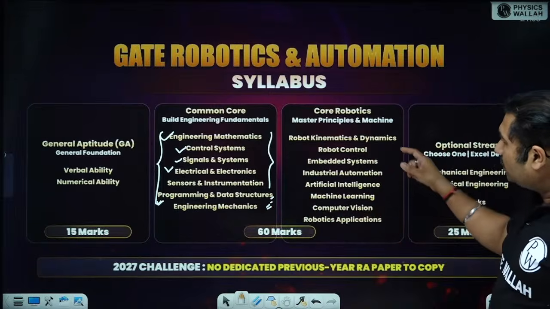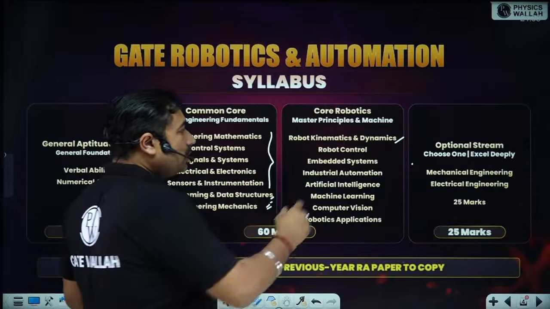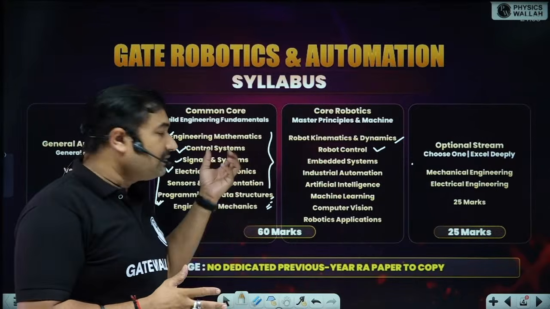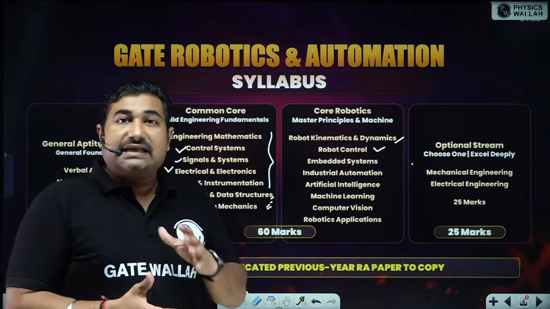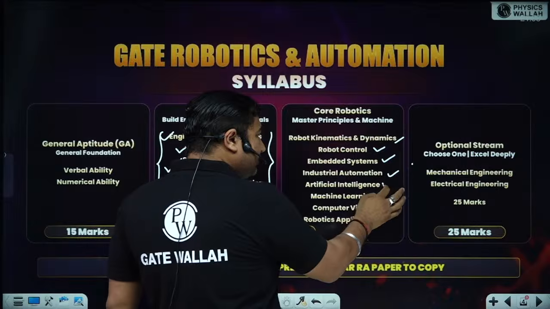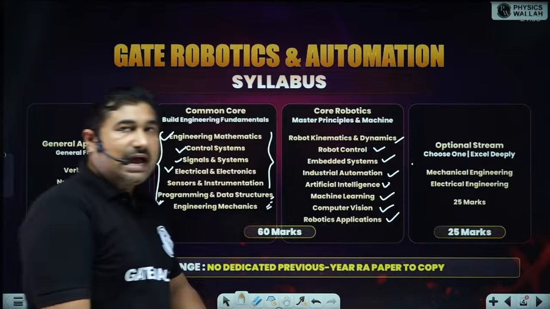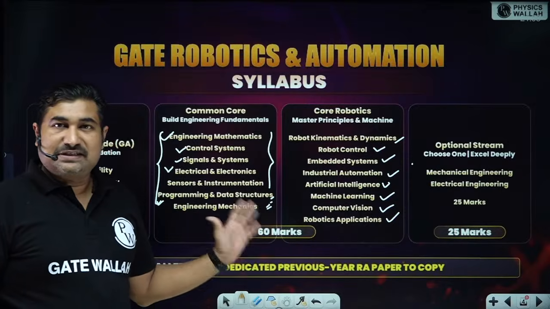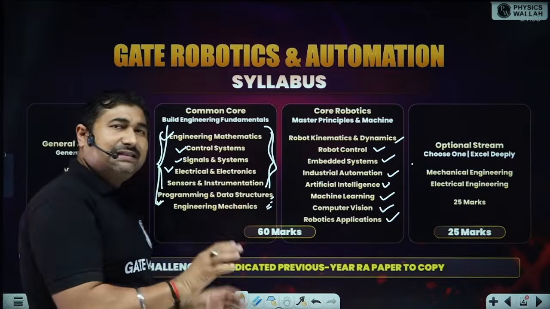Core robotics, so robot kinematics and dynamics. Okay, so that you have to study. Robot control: most of the things you can automatically observe in your control system. They are already aligned in your control system, like stepper motor and all. Embedded systems, then industrial automation, artificial intelligence, machine learning, computer vision and robotics applications. So this particular portion belongs to 60 marks. Is it okay? And anyhow, this common portion contains at least 30 marks.